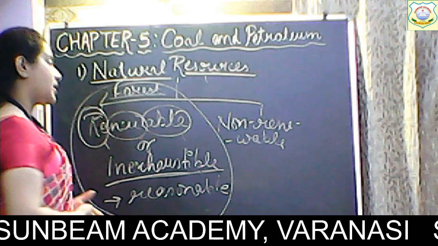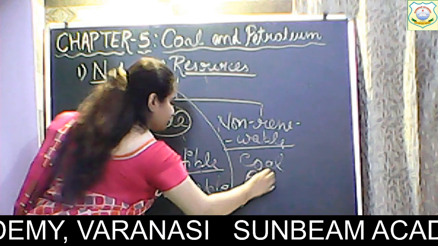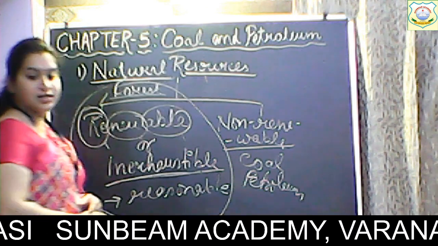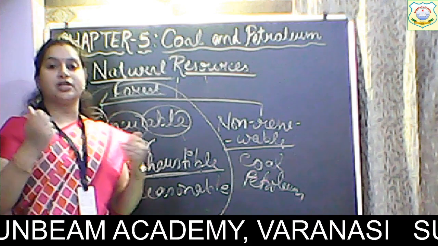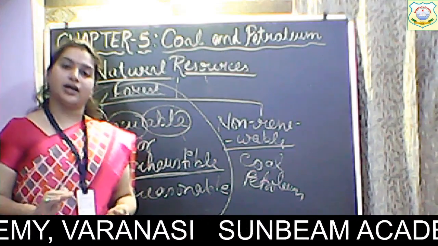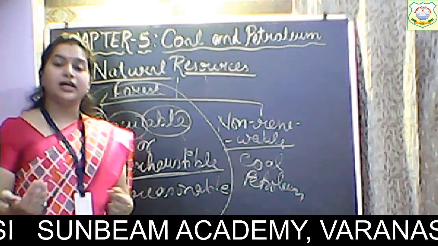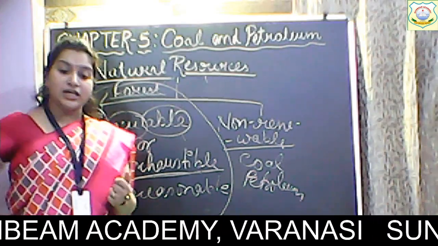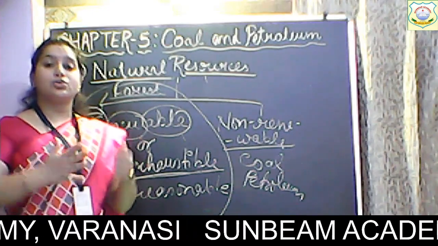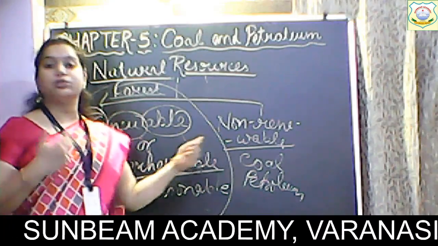Take for example, we have coal, we have petroleum, and we have natural gases. So coal, petroleum, natural gas are non-renewable resources. कोल जो एक बार बन गया वो दोबारा बन नहीं सकता. अगर वो बनेगा भी तो it will take millions of years to form again. उसको एक रीजनेबल टाइम नहीं, उसको मिलियन ऑफ ईयर्स लगेंगे कि वो कोल दोबारा बने.